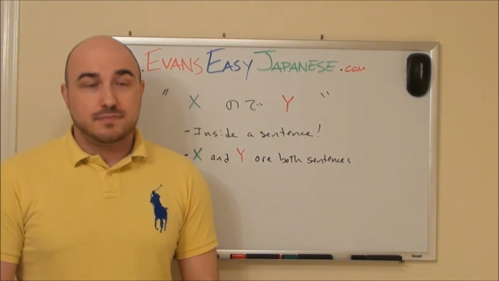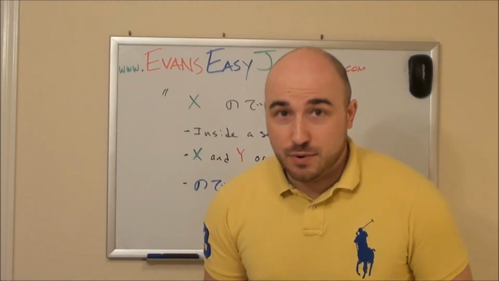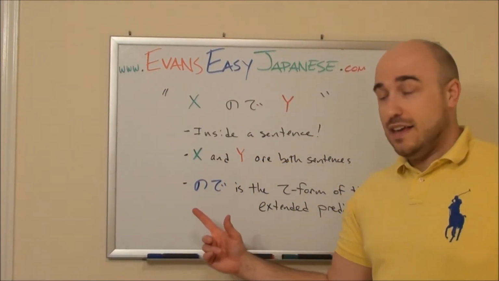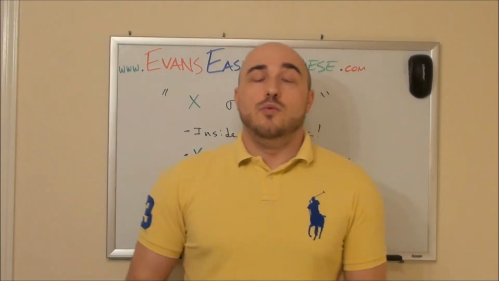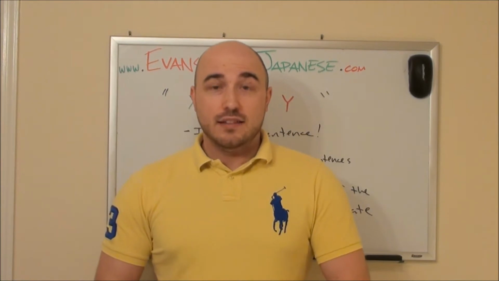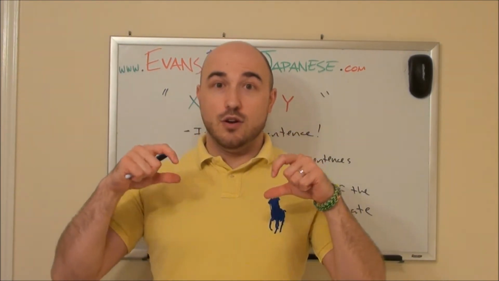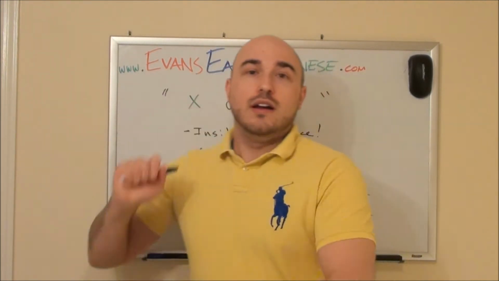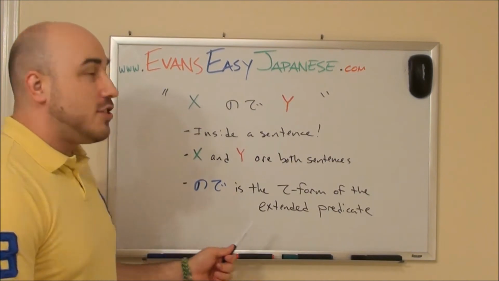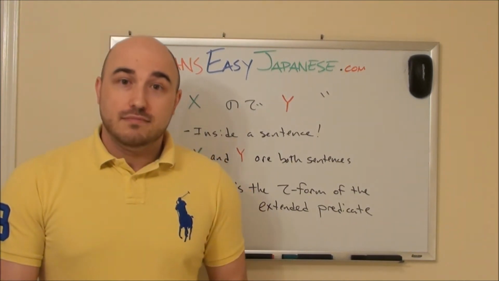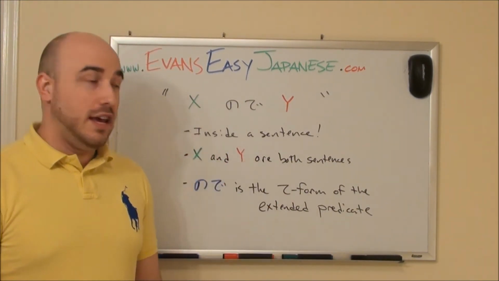Next, and very importantly, no de is the te form of the extended predicate. When I finally make a video on the extended predicate, there will be a link to it down below or in the video. Woo! Eventually that'll be there. Okay, those are the basics of no de. Those are the important chunks of no de.